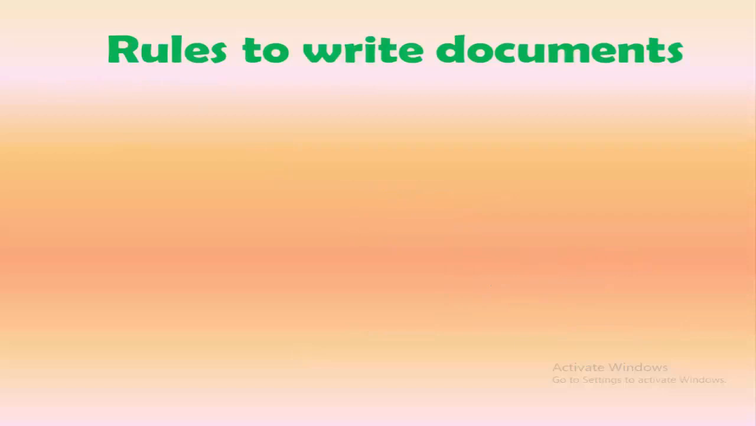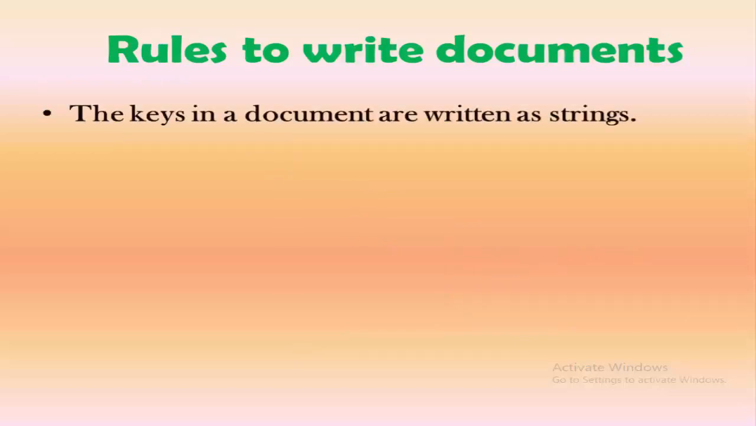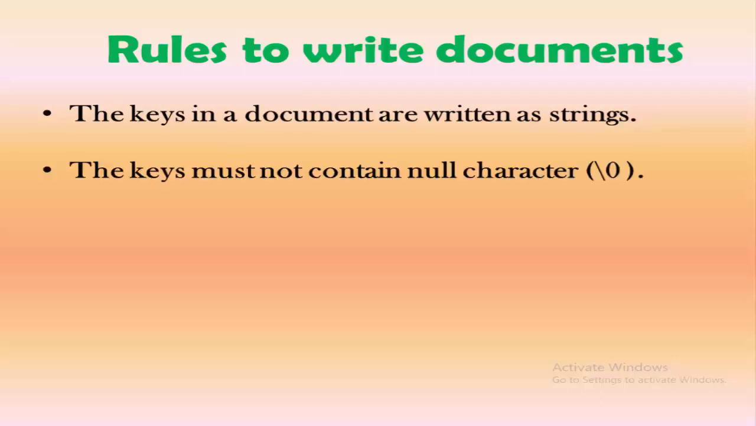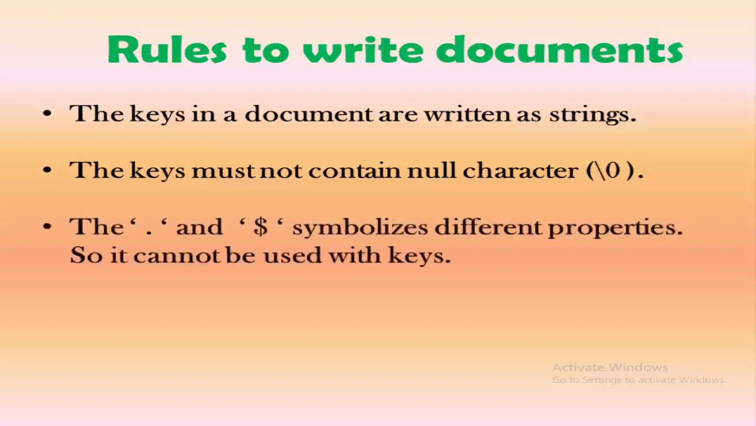Now we need to follow some rules while writing documents. The first rule is that the keys in a document are written as strings. The second rule is that the keys must not contain the null character. That means the keys in a document should not contain any kind of null character. The third rule is about the dot and dollar symbol. You cannot use these special symbols for writing the keys in a document, since these symbols have a different meaning in MongoDB. We'll see further what these symbols symbolize.